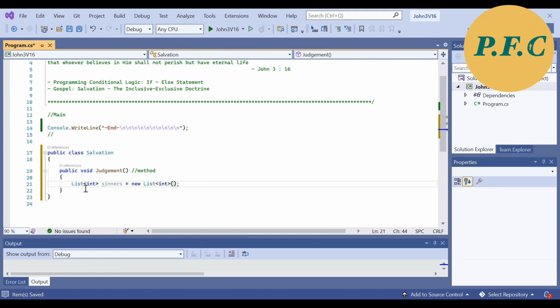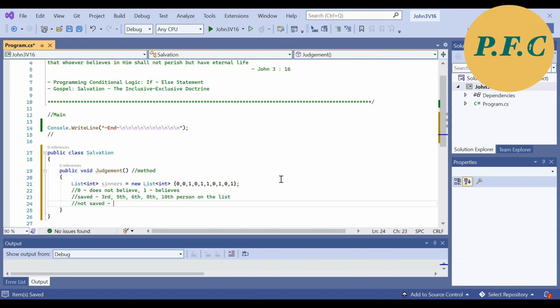Now, I will create a poor representation of the entire human population with a list object. I will name this list object sinners because we are human and we are all sinners in the flesh. In this list, I will create 10 subjects, all people in this case. If a subject believes in Jesus, that subject is a 1. If a subject does not, that subject is a 0. Simple binary example.